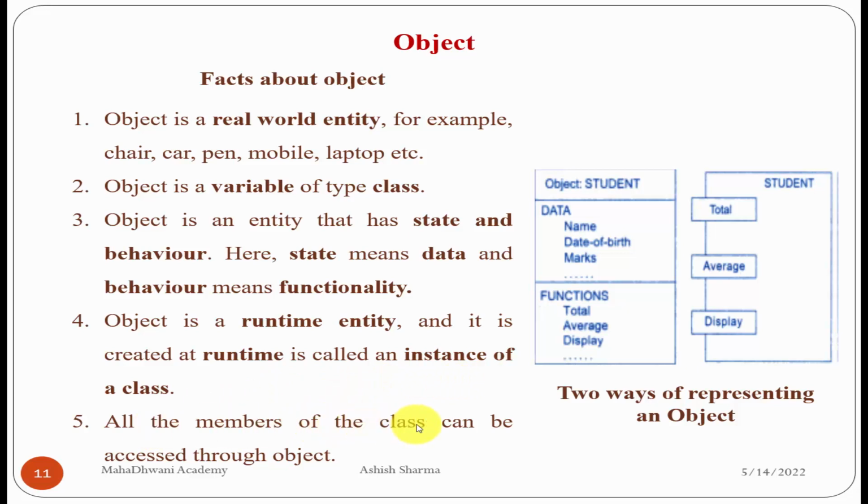Okay, all the members of the class can be accessed through an object. We know very well that all the members of the class, whether data members or member functions, are only allowed to be accessed throughout the program with the help of an object, because the object has the power to carry the feature from one part of the program to another part of the program.